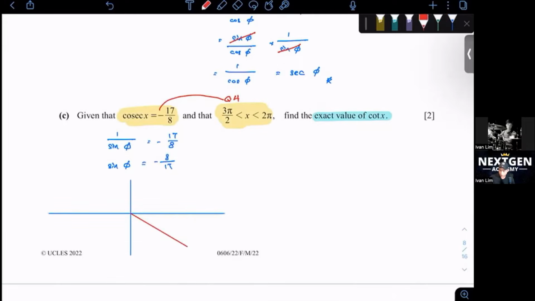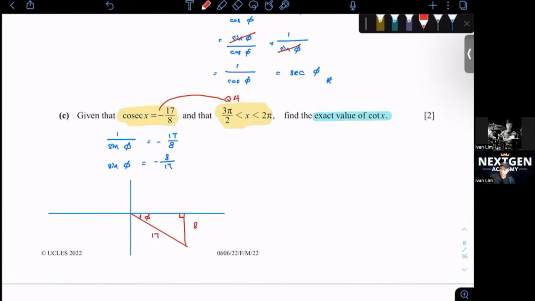The value they gave us is actually the triangle itself. So we put phi here, always to the x-axis. Sine is opposite over hypotenuse, so opposite will be 8 and hypotenuse 17.